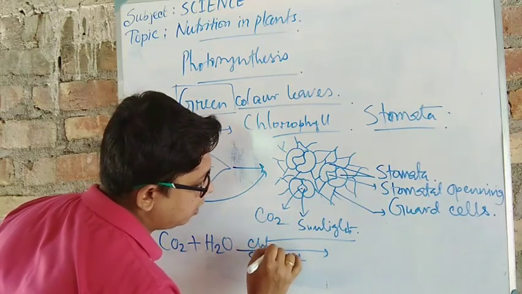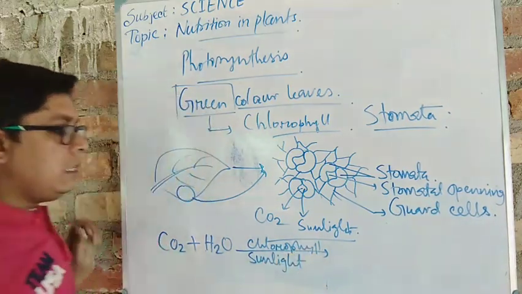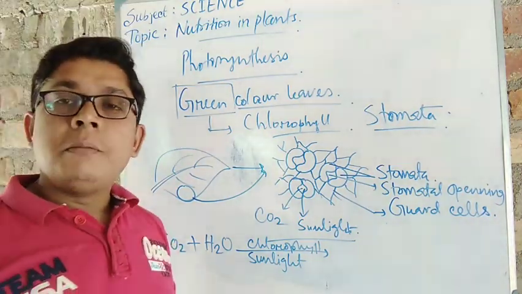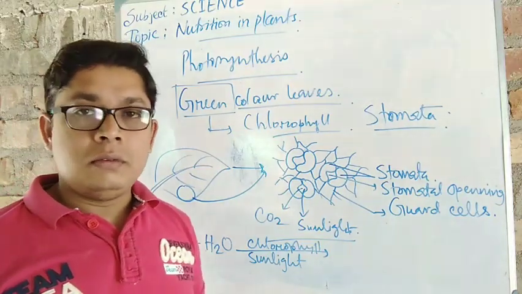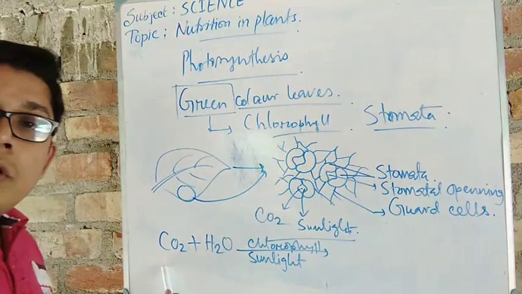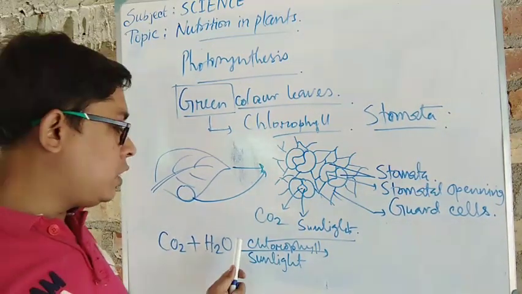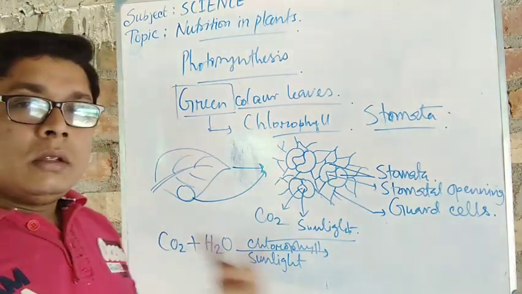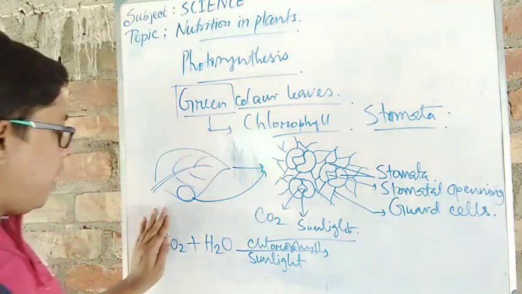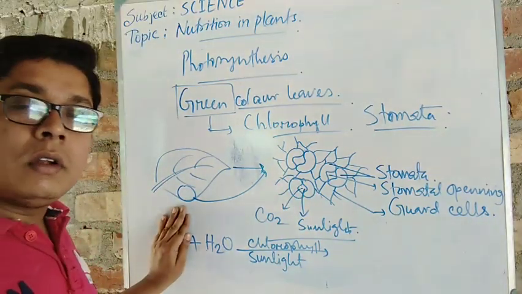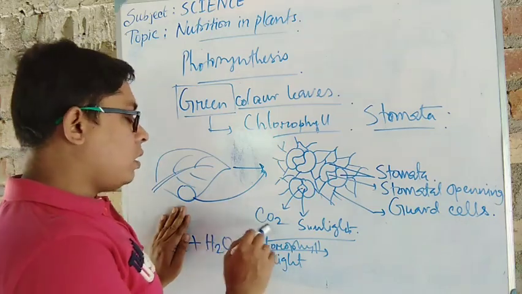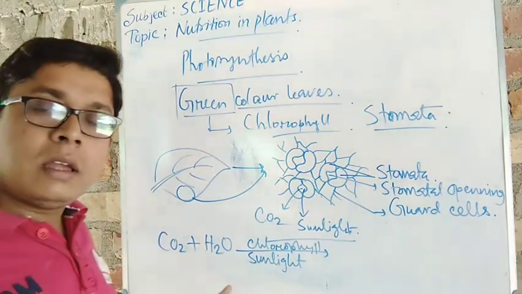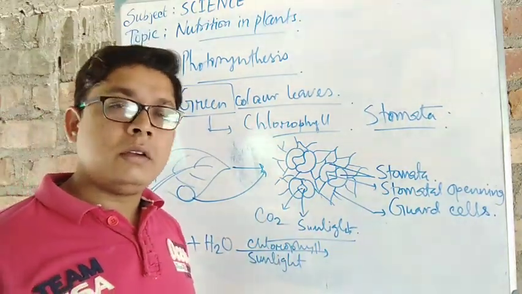and chlorophyll, right? So these four basic things are needed for preparing the food, because these four things are the ingredients for preparing the food in the photosynthesis process. So we need carbon dioxide, water, chlorophyll and sunlight. If you turn off any one part of it, the photosynthesis process will not take place. Suppose I stop the carbon dioxide, and they have only these three things: water, chlorophyll, sunlight. Is it possible to prepare the food? Of course not, because gas is needed.